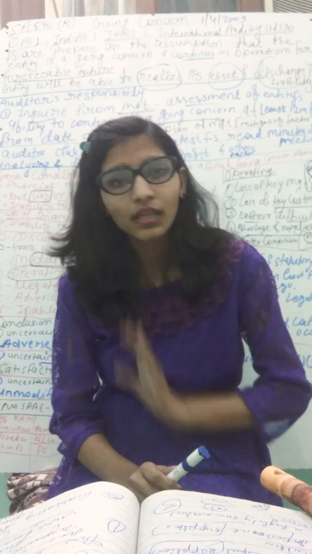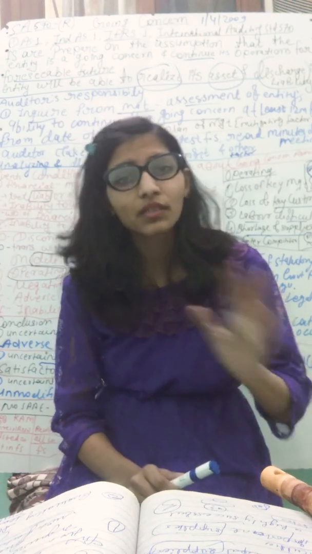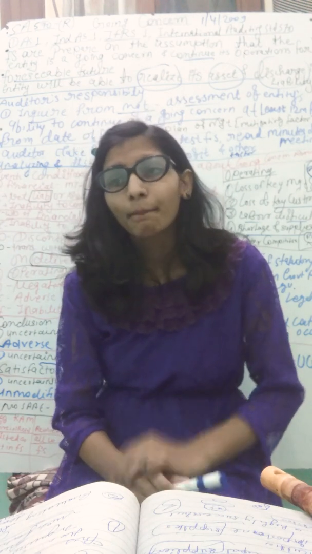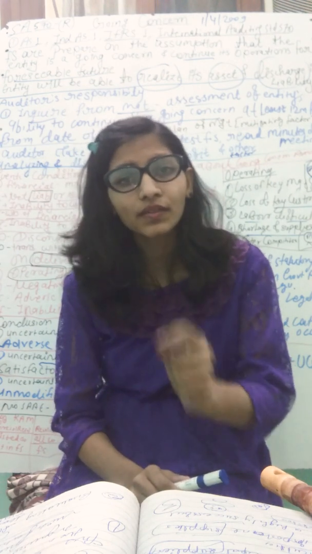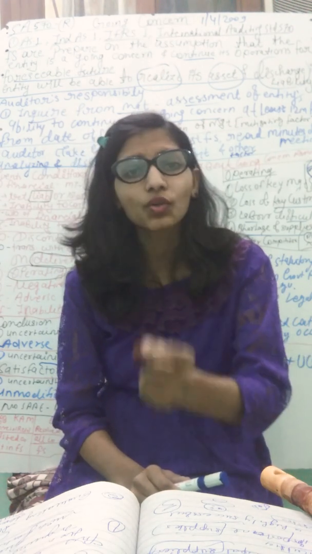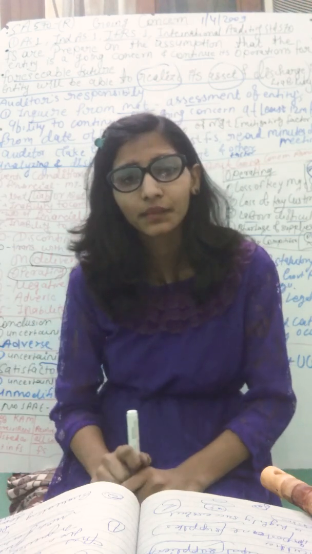But in the key audit matter para there can be resolved or unresolved matters. I'm not sure about this, but generally resolved matters come in key audit matters. Sometimes some unresolved matters can be written in key audit matters.